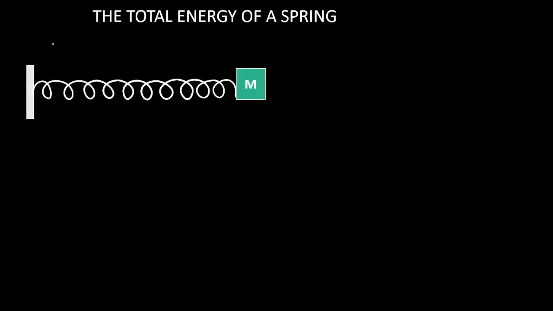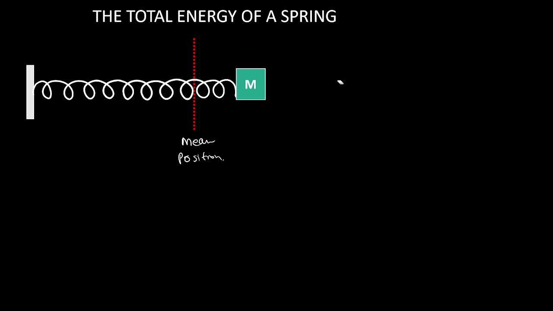We have a stretched spring. Let this be the mean position. Look at this diagram. Actually, the body is released from some distance away from the mean position. Let me draw the diagram again.